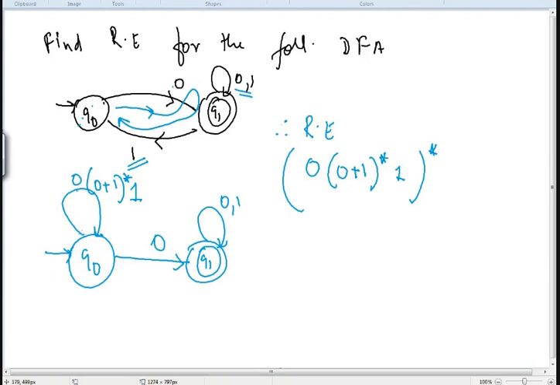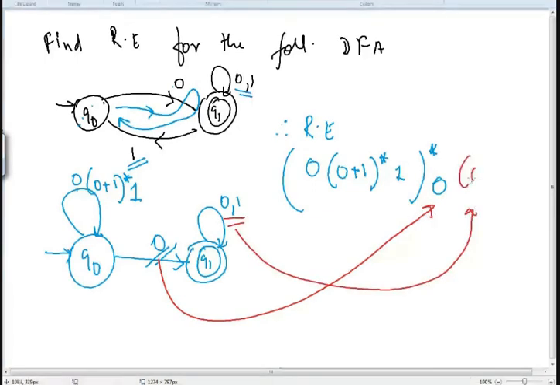Because there is a self loop over here. Then this 0 as it is placed here, so I'll place this 0 as it is here, and this 0 or 1 I need to place here, that is (0 or 1) whole star, right? So this will be your regular expression for the given transition.